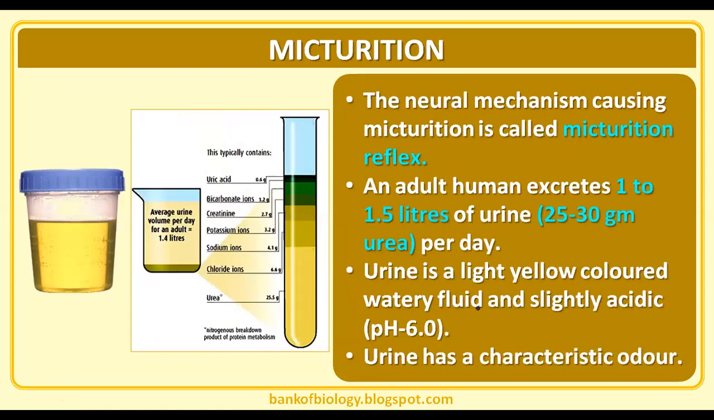As we said already, 1 to 1.8 liters of urine is going to be eliminated per day, and 25 to 30 grams of urea will be added in it. That means we are eliminating 25 to 30 grams of urea. Urine is a light yellow colored watery fluid, which is slightly acidic, with a pH of about 6.0. Urine has a characteristic odor.